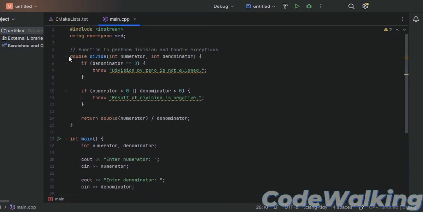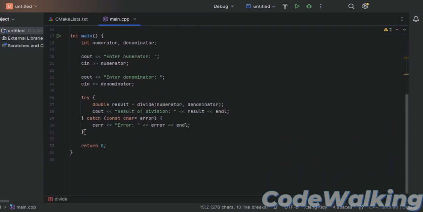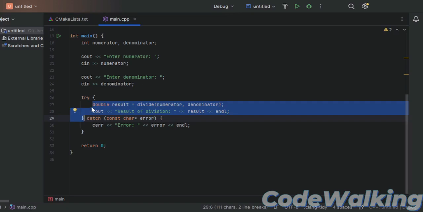So the whole condition of the exception would come under the try, and catch handles the exception and specifies how to respond.